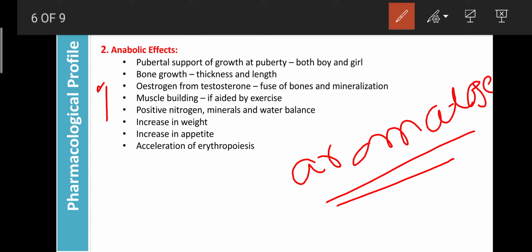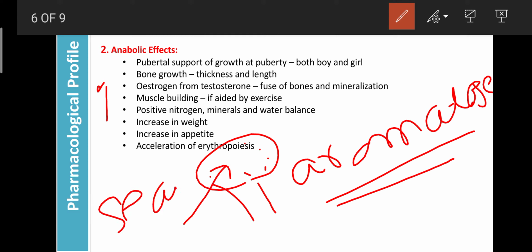Okay, after the menstrual cycle starts in a female, that candidate will have a sufficient concentration of estrogen. That estrogen can cause the epiphyseal pause, or it can inhibit the growth of the epiphyseal cartilage. That epiphyseal cartilage is present at the top of the bone. It is involved in the absorption of minerals. If it is paused or sealed, due to conversion of estrogen in male and estrogen in the female, that can fuse the longitudinal growth of the bone.